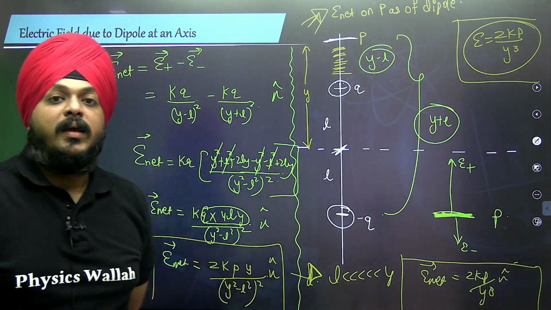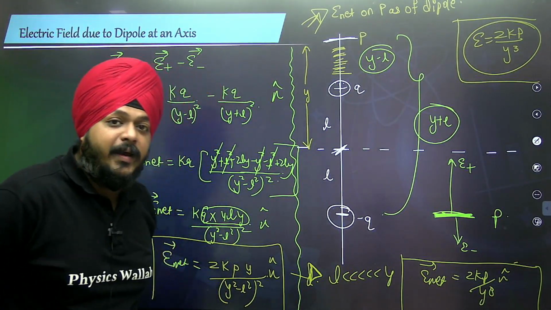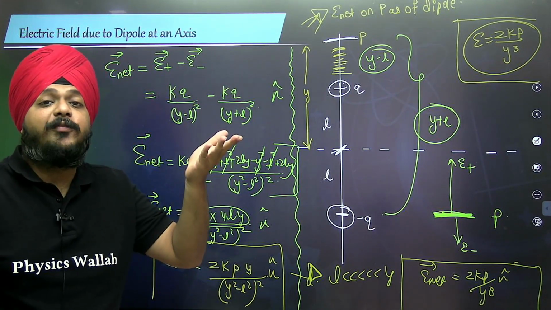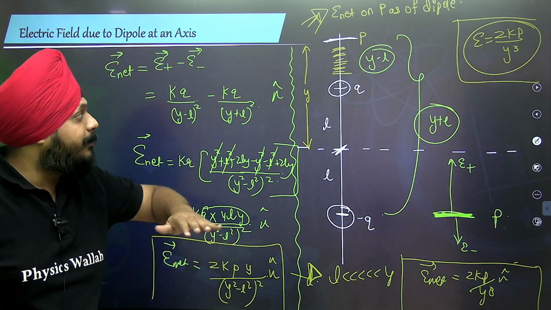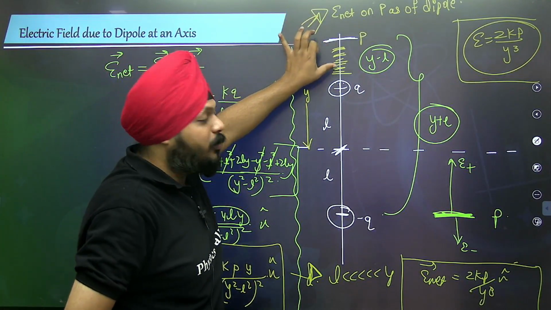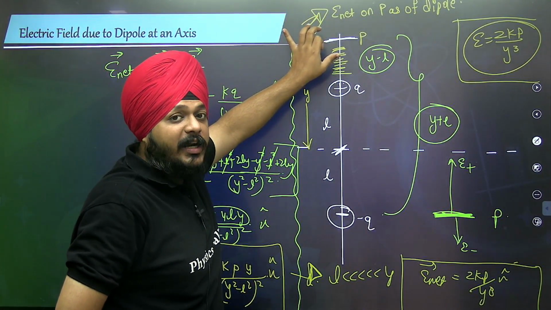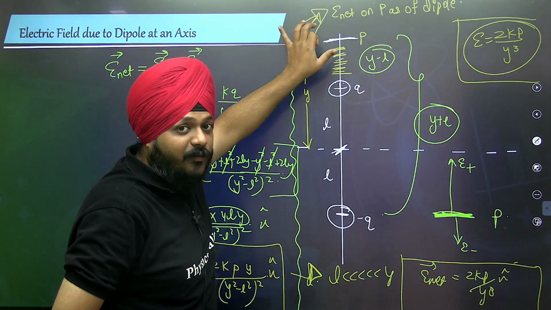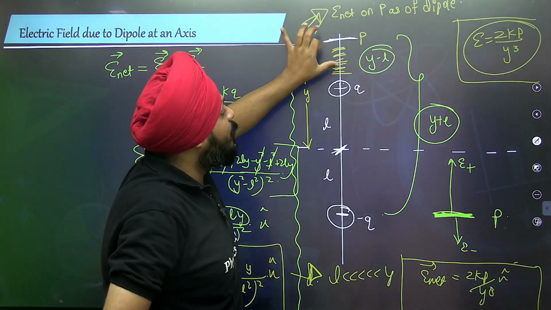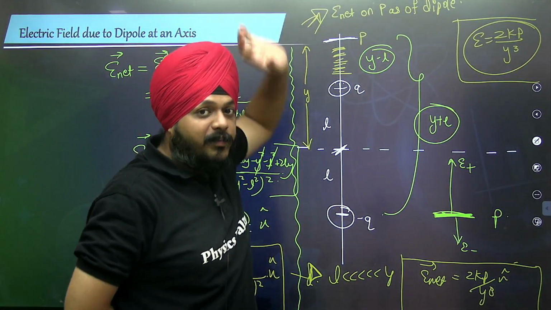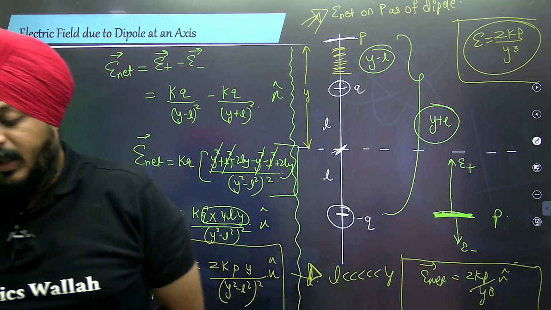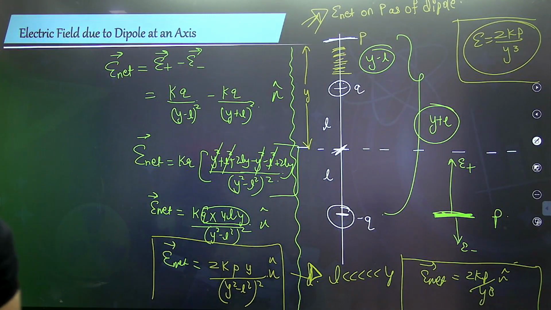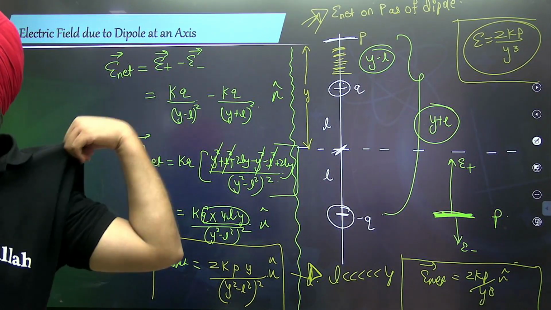The less the value of Y, the more will be the value of the electric field; the higher the value of Y, the less it will be. So if we are nearer to the dipole, the intensity of the electric field would be high. If we are moving slowly away from the dipole, then the intensity of the electric field is less.